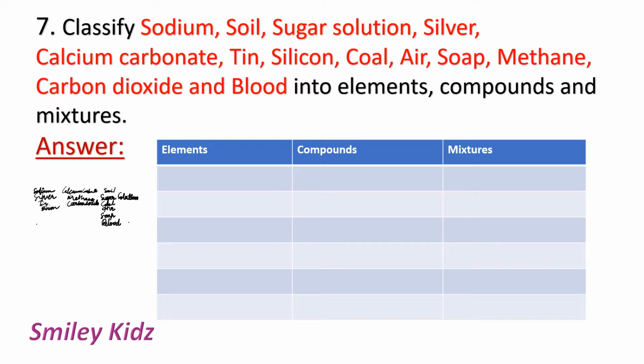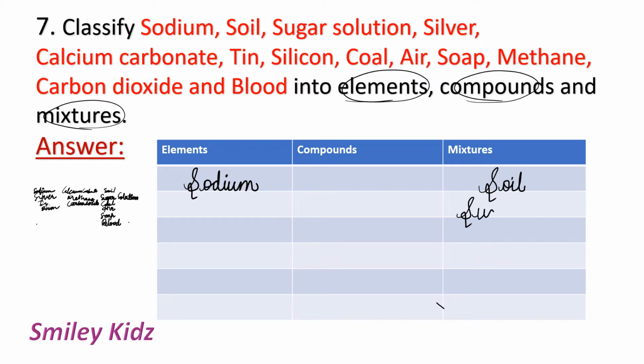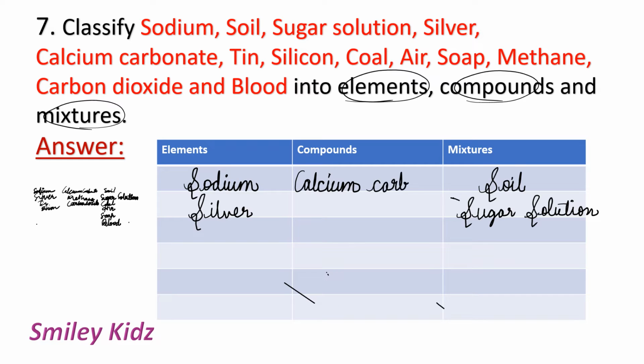Question number 7. Classify all these into elements, compounds and mixtures. First, we have sodium. It is an element. Soil, mixture. Sugar solution is also a mixture. Then we have silver, an element. Calcium carbonate, compound. Tin, element.